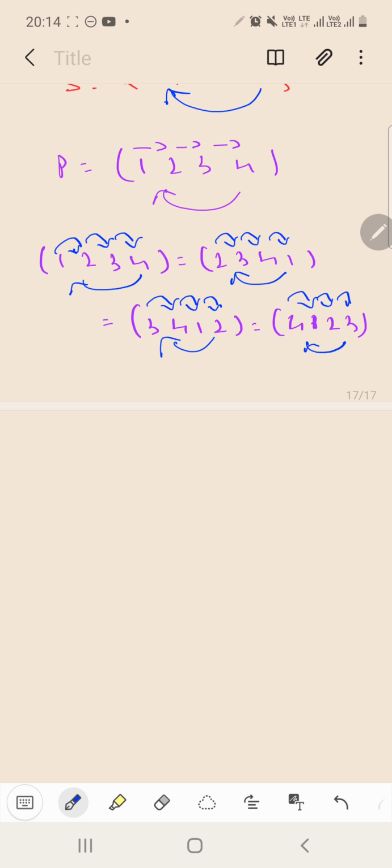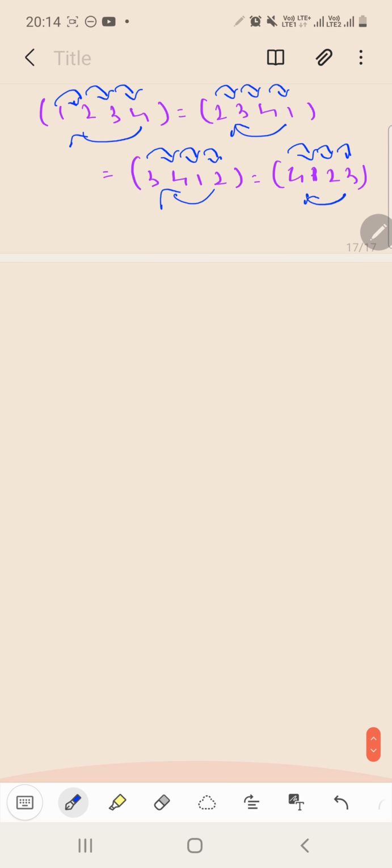From here we will be moving on to the next topic, that is representing a permutation in terms of cyclic permutations. Now how can we do that? Suppose we have a permutation Q which equals 1 2 3 4 5 over 1 2 4 5 3.